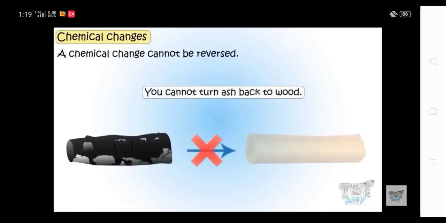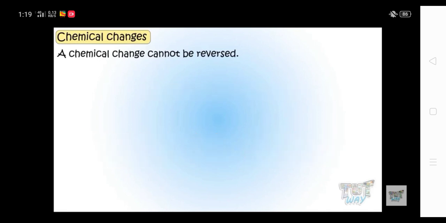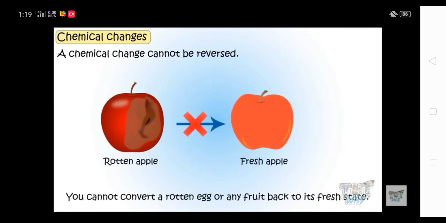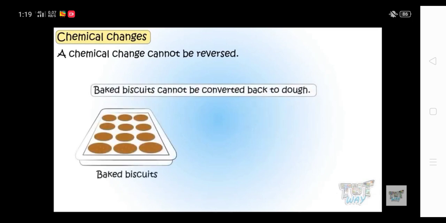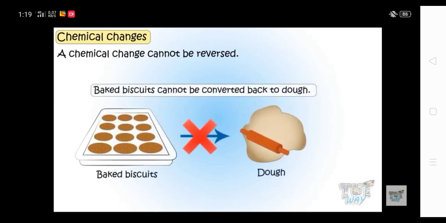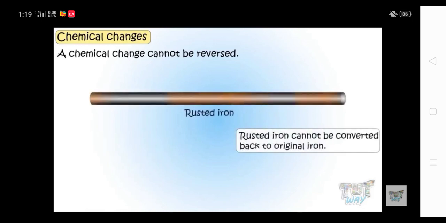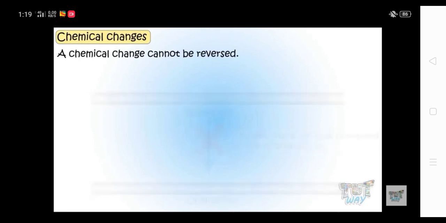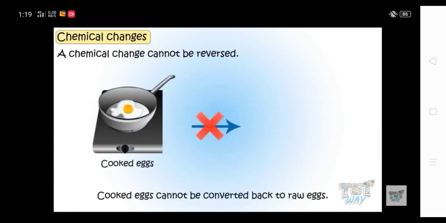No, we cannot reverse the chemical change. Like we cannot reverse the burnt wood back into the original wood. Once an apple gets spoiled, we cannot get back the fresh apple. The baked cookies cannot be converted back into the dough which was originally used. The rusted iron cannot be converted back to the original iron. And the cooked eggs or whatever cooked food there is cannot be converted back to its original uncooked form.